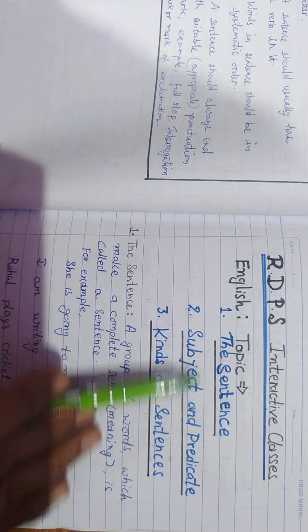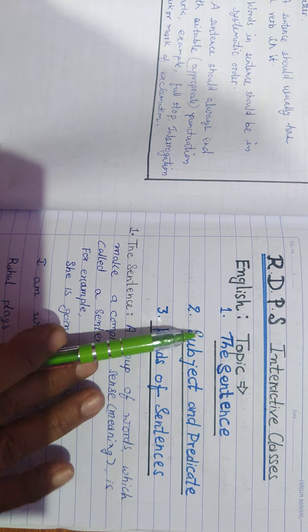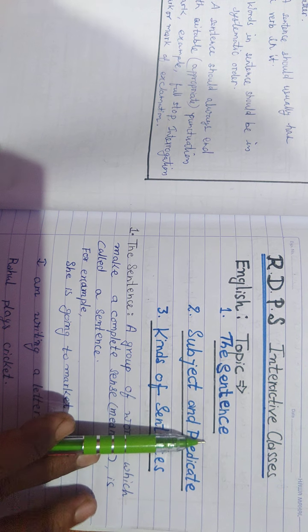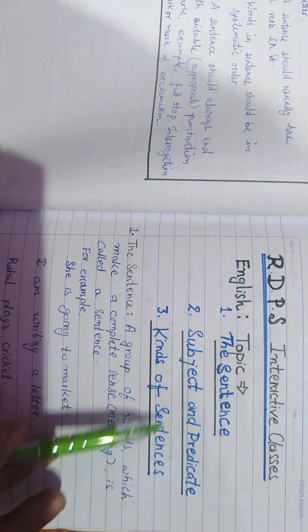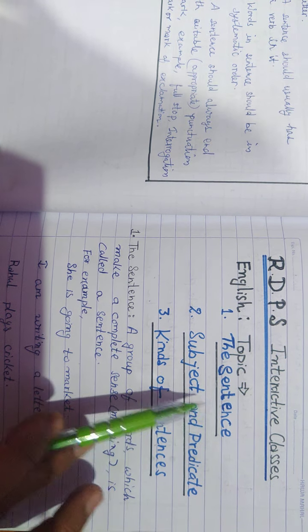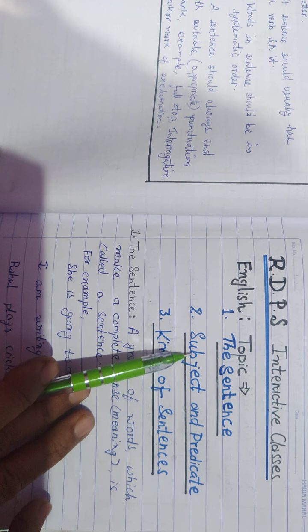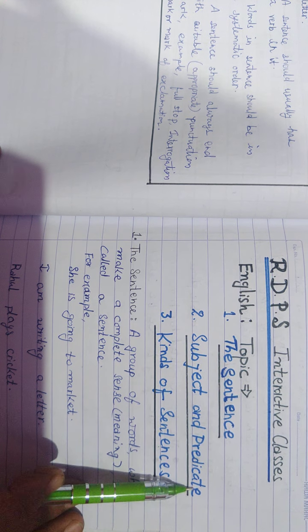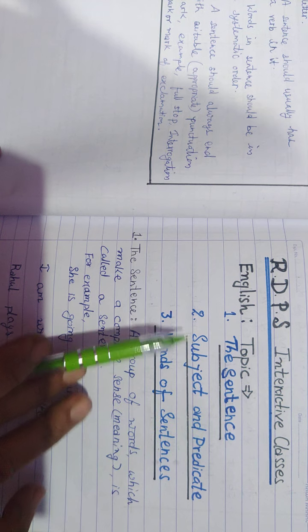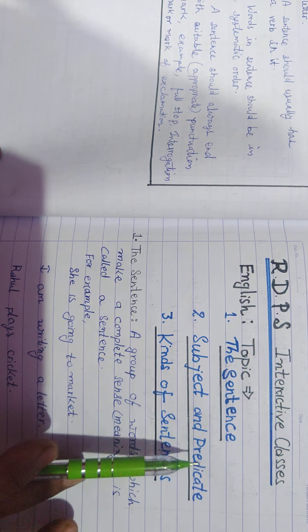This is our first class of English, and in this class, we are going to read about the sentence. In today's class, I am going to complete these two topics, the sentence and subject and predicate, and there will be some other subtopics contained in these two topics also.